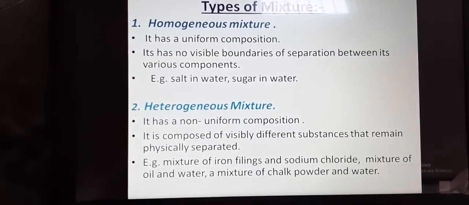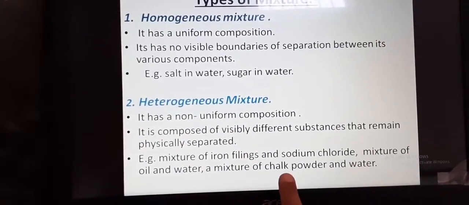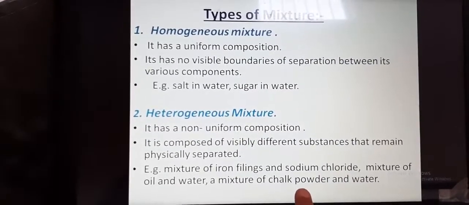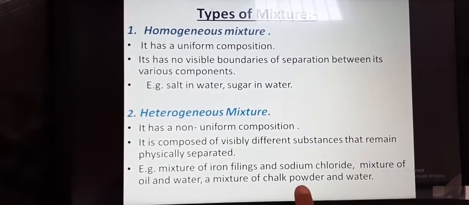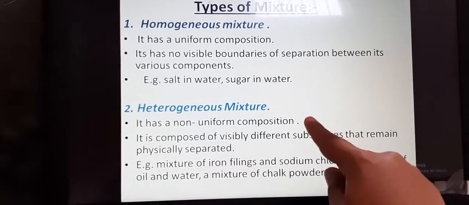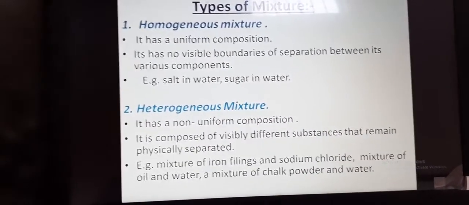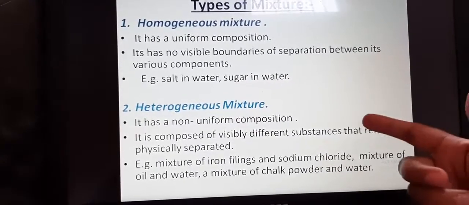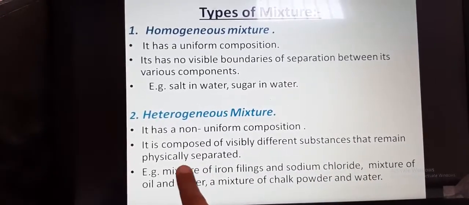Second is heterogeneous mixture. If we take the example of chalk powder in water, if we mix this chalk powder and water, what will happen? Chalk powder dissolves but not completely in water. It means the composition is not uniform throughout its mass, throughout its appearance. So a heterogeneous mixture has a non-uniform composition. Now when you mix this, you will observe that there are visible boundaries of separation between the various components. So a heterogeneous mixture is composed of visibly different substances that remain physically separated.